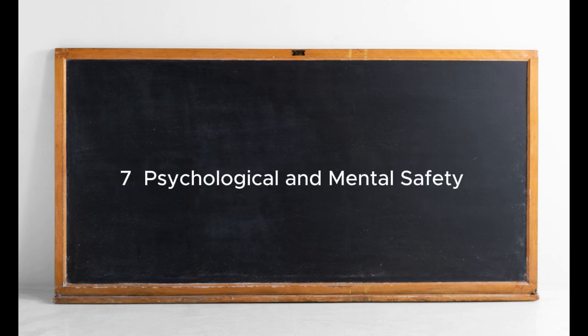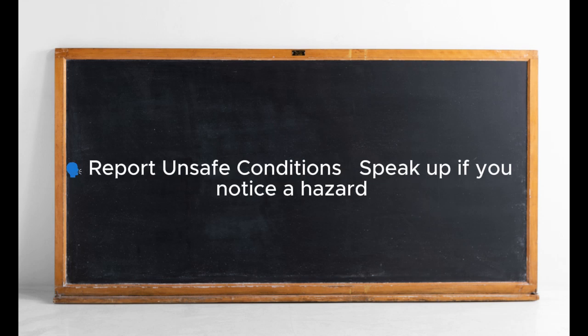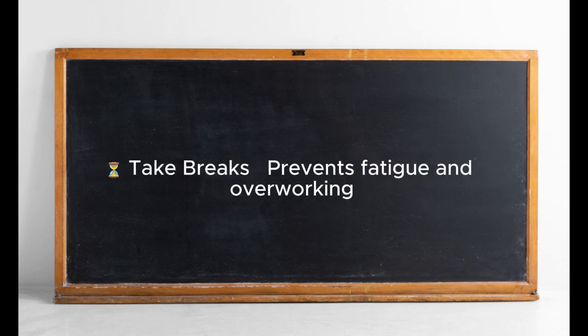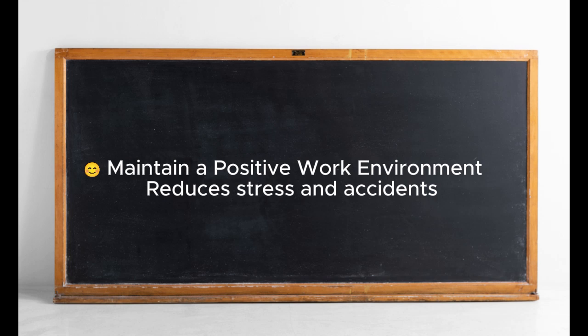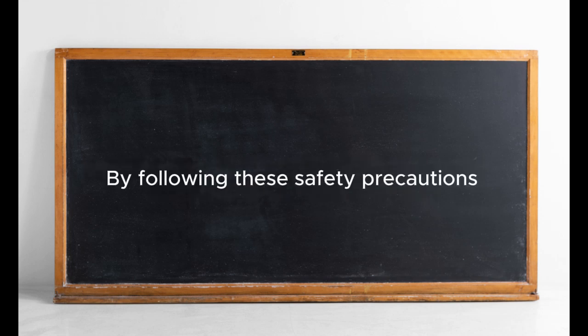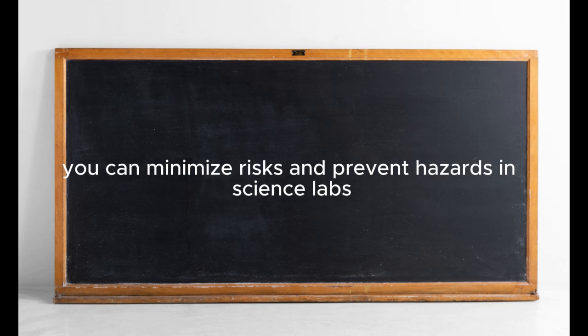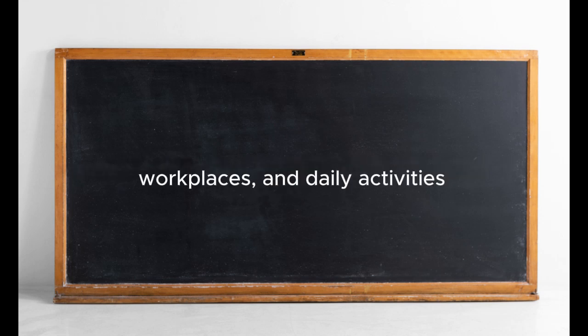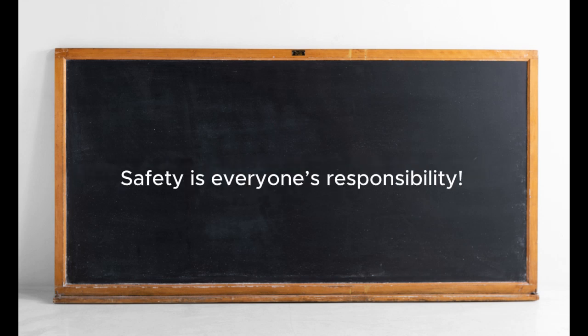7. Psychological and mental safety. Report unsafe conditions. Speak up if you notice a hazard. Take breaks. Prevents fatigue and overworking. Maintain a positive work environment. Reduces stress and accidents. Conclusion. By following these safety precautions, you can minimize risks and prevent hazards in science labs, workplaces, and daily activities. Safety is everyone's responsibility.